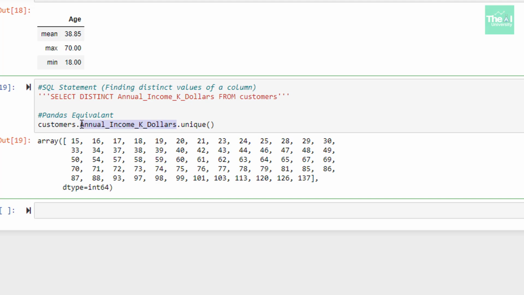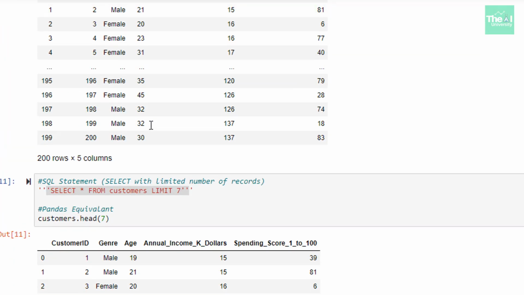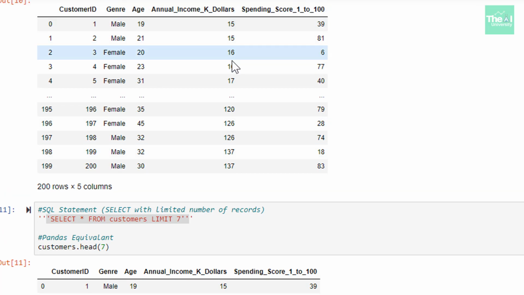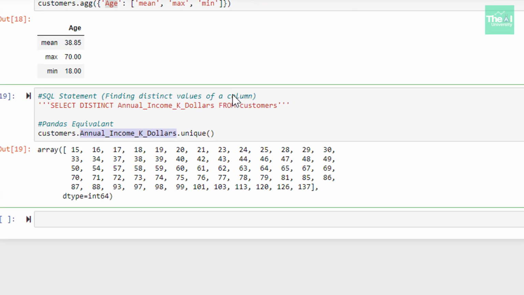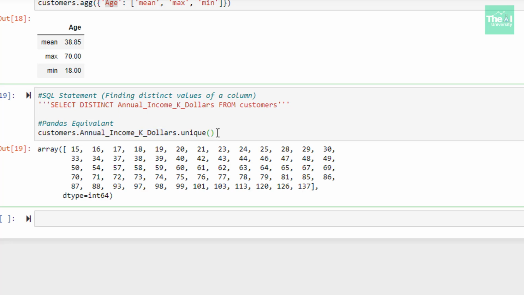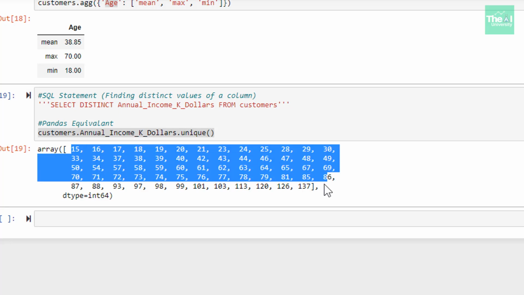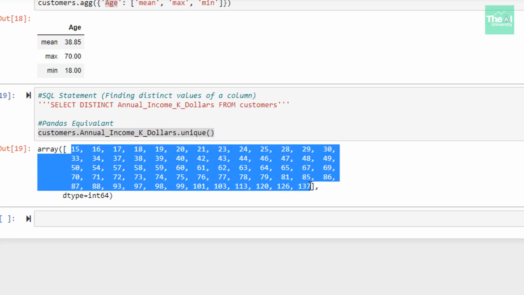When I ran the cell, I got the following output, which shows only unique values and removes any duplicates. If I see this particular column here at the top, you can see that there are duplicate values here: 15, 15, 16, 16, 17, just like that. When I ran this statement, I got this result where only unique values are listed out. So these are some of the ways in which we can perform pandas equivalent operations of select queries.